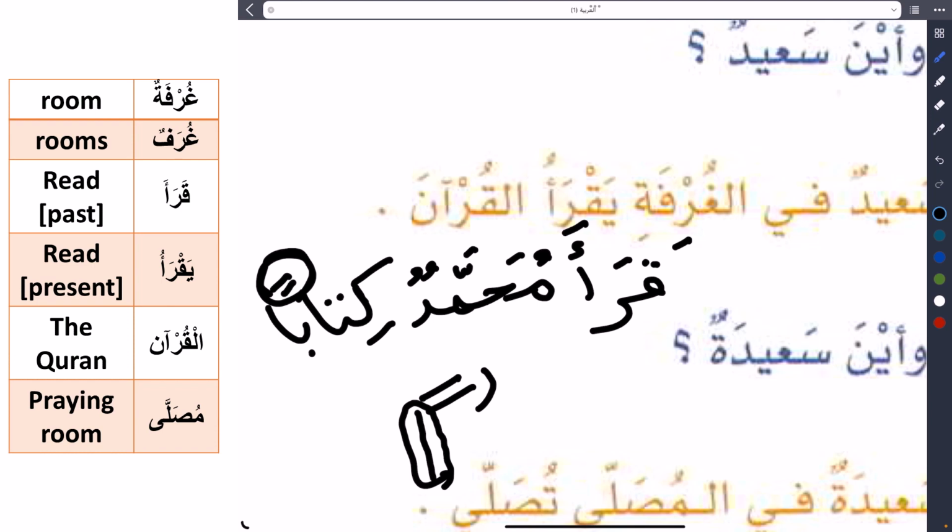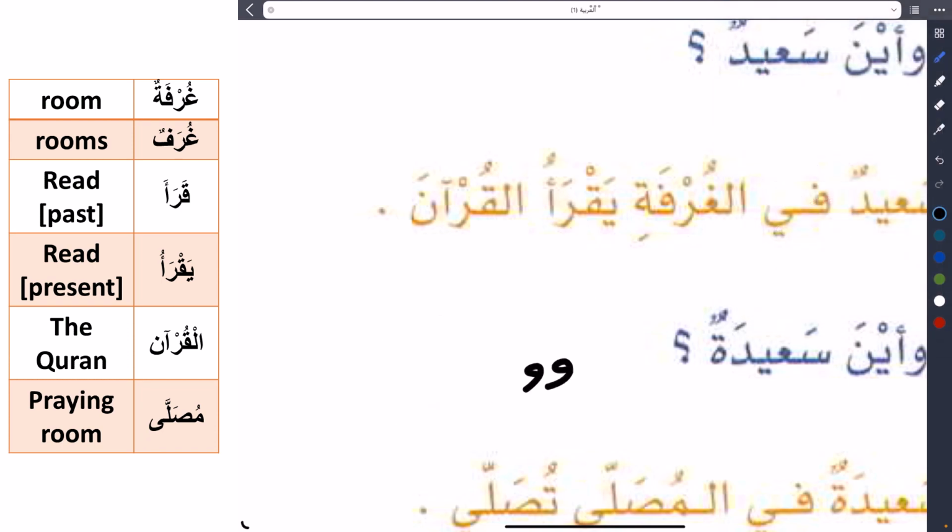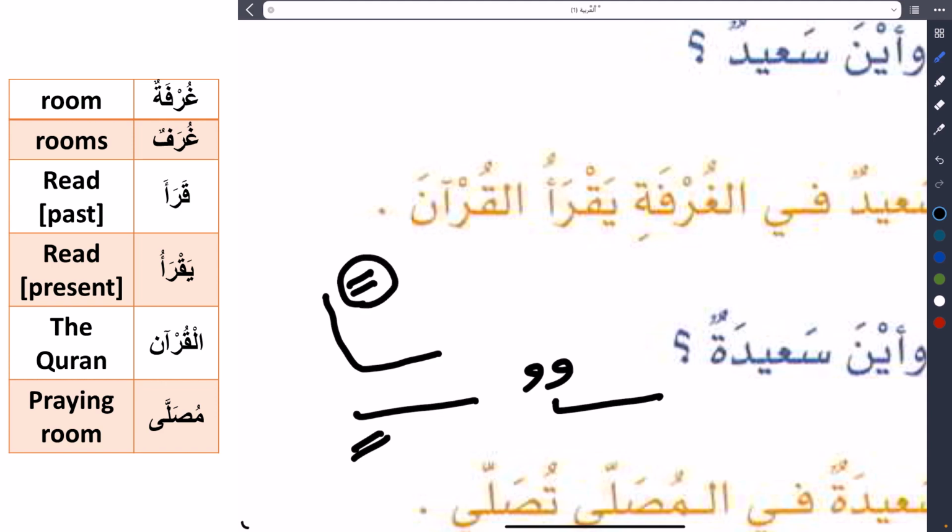When you need to add two fatha, it's an obligation to add alif, and then you put the two fatha on this alif. So two dhamma always comes on the last letter, two kasra comes under the last letter, but for two fatha we add an extra alif, then we put this two fatha.